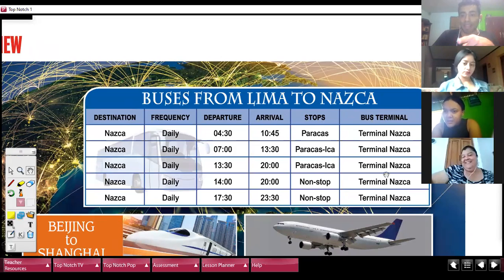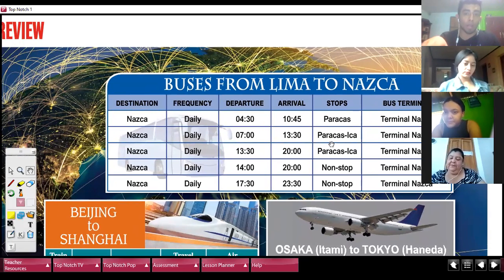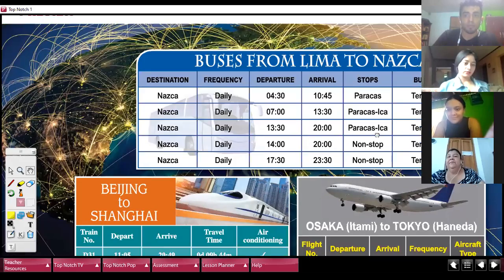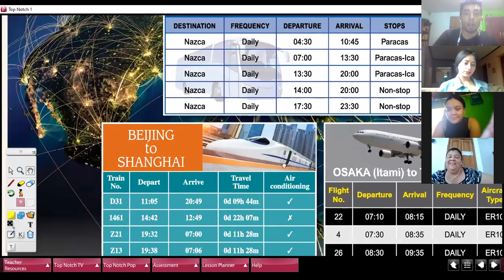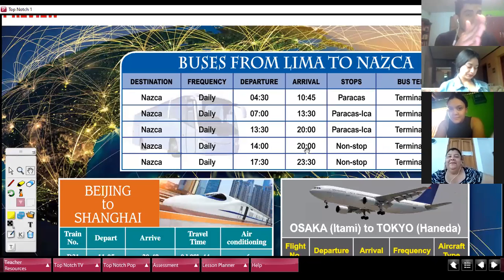To Terminal Nazca, because everybody's going there, to Nazca's terminal, okay? It's like, for example, that we are going from here to Ceiba. We are going to stop in Ceiba's terminal, and we are going to make the stop in Teodolmo. Okay, well, that's Lima to Nazca.